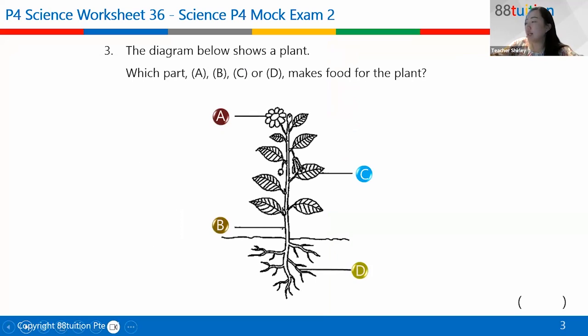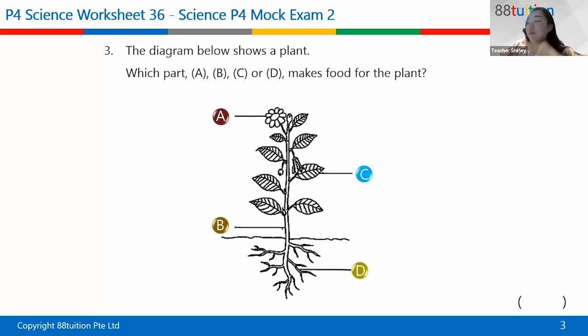Next one. The diagram below shows a plant. Which part makes food for the plant? Okay, Melva typed in the chat, right? Answer is C. Yes.